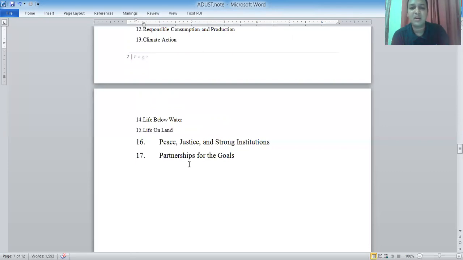So all these points are very much relevant to peace, justice and strong institutions and good governance. This point is very much related in terms of Bangladesh: peace, justice and strong institutions. So you will make this note in your own way and make it clear.